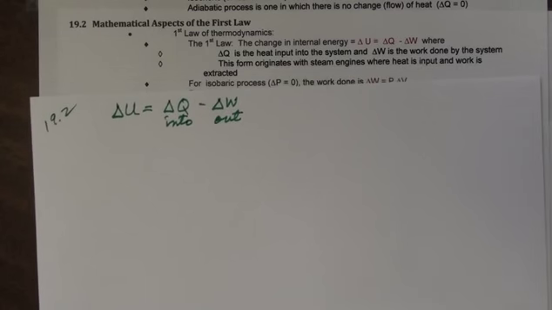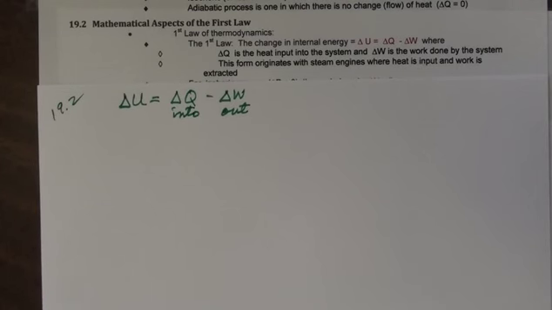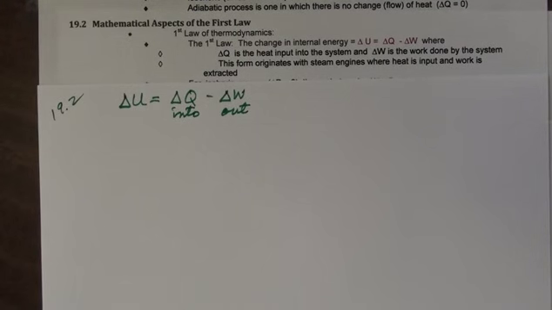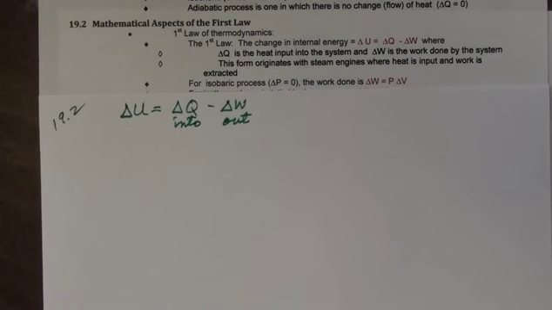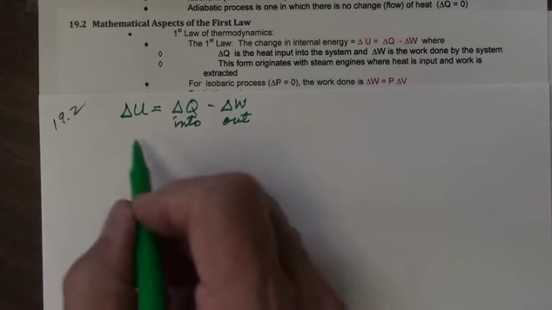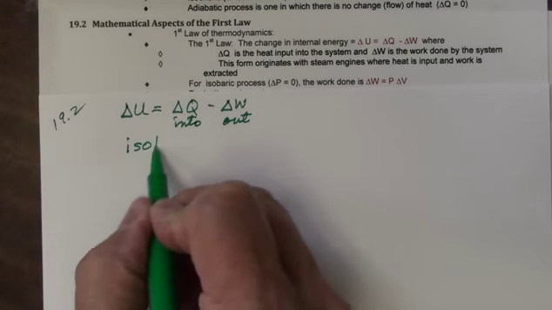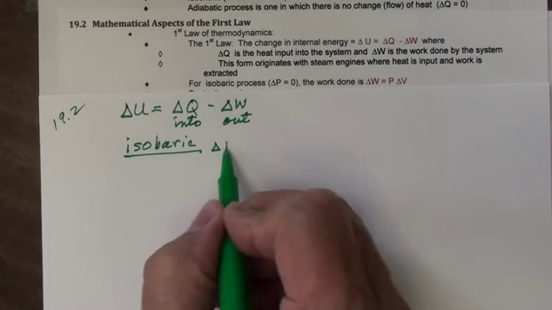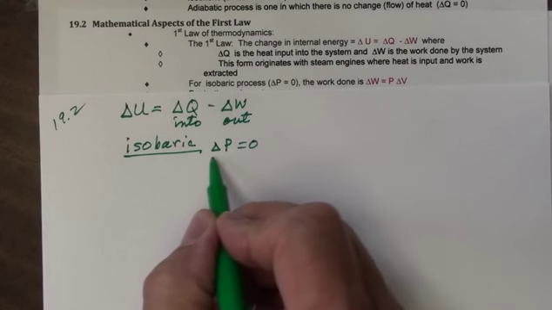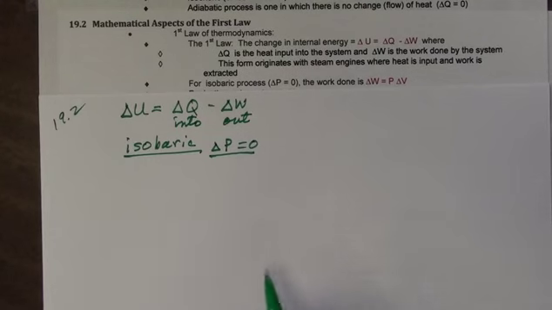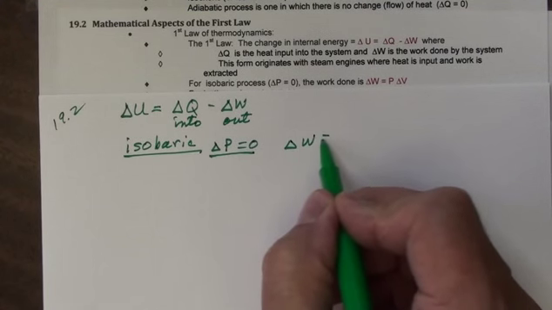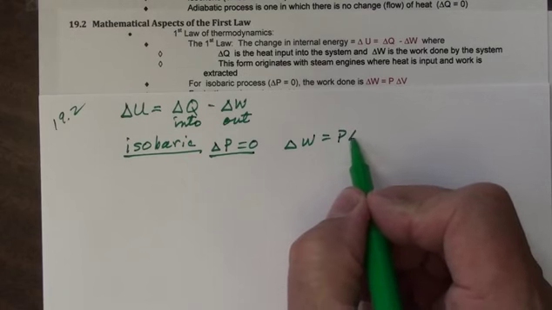First of all, let's look at, and I've explained it again here in the form of originating in a steam engine, an isobaric process. Isobaric process means that there's no change in the pressure. Now, if there's no change in the pressure, it can be shown that the change in the work is equal to the pressure times the change in the volume.